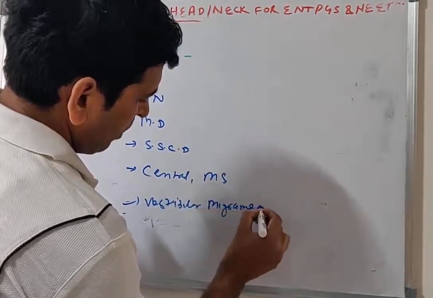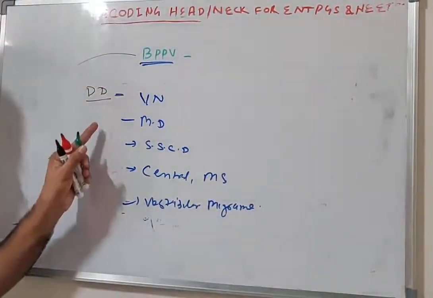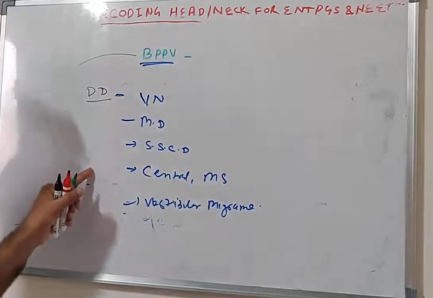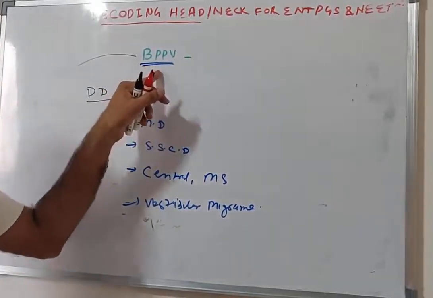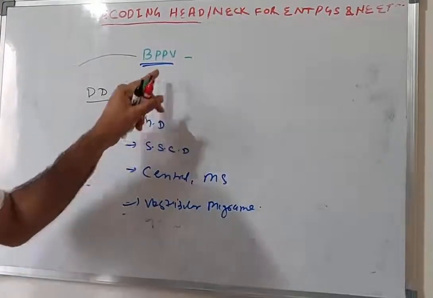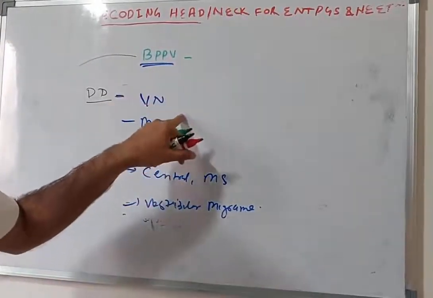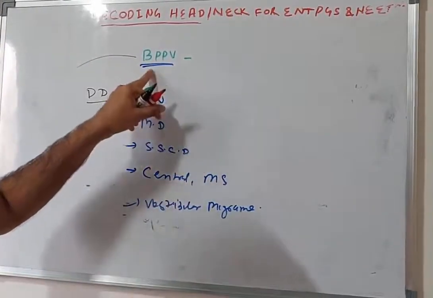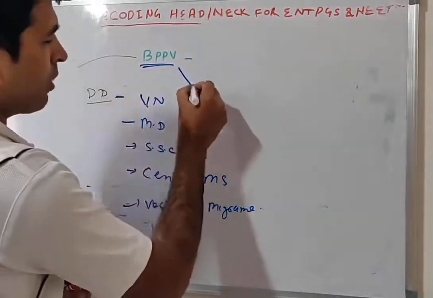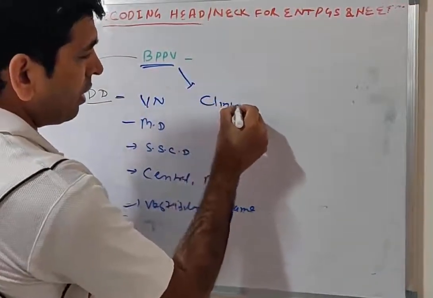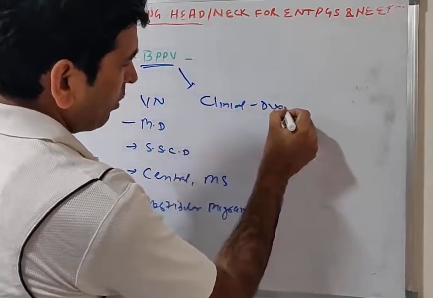These are the common diseases, but we can rule them out by particular testing, by the episode, and by the particular type of nystagmus arising in a particular position, using 3D video nystagmography. That is ideal for BPPV diagnosis. It can also be diagnosed by clinical testing, the clinical Dix-Hallpike maneuver.